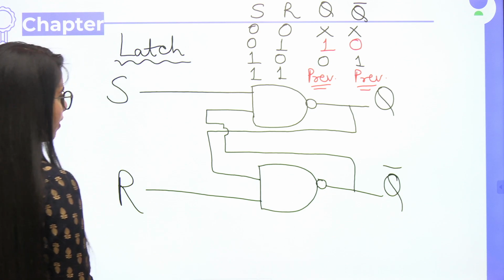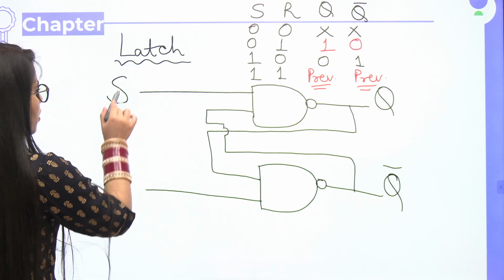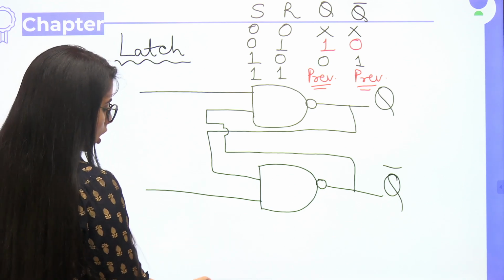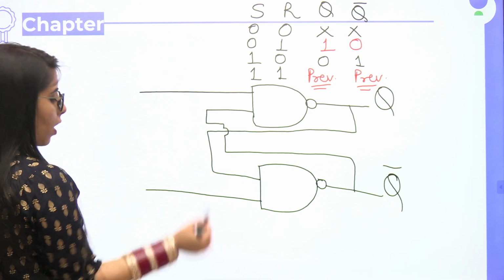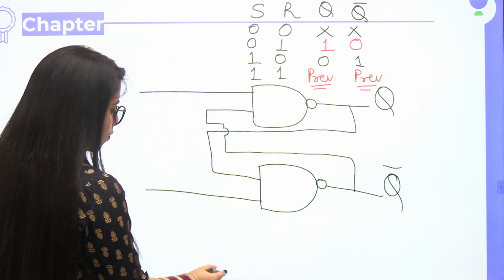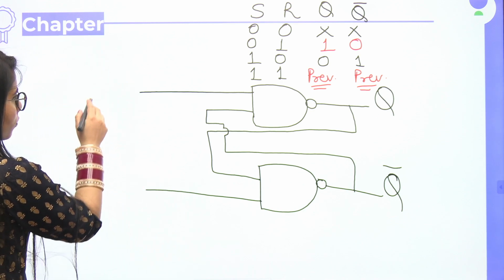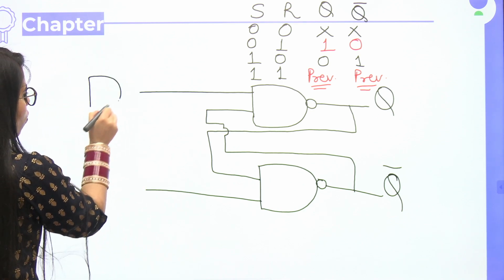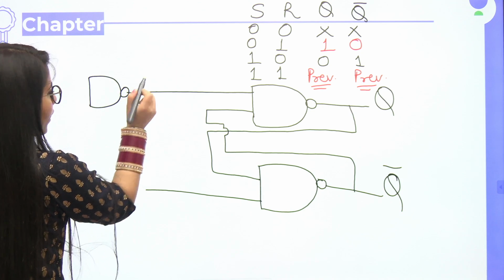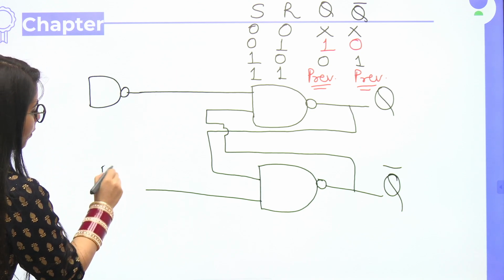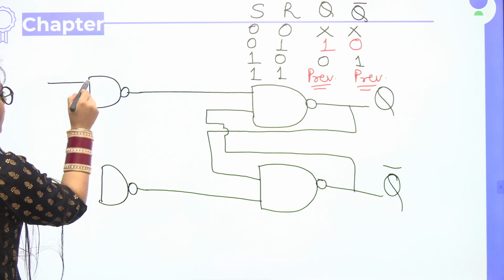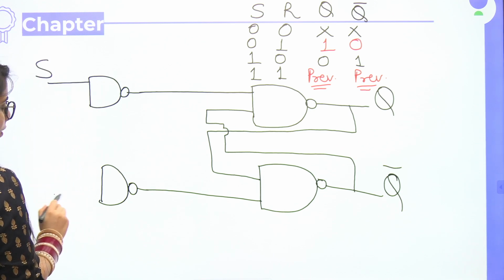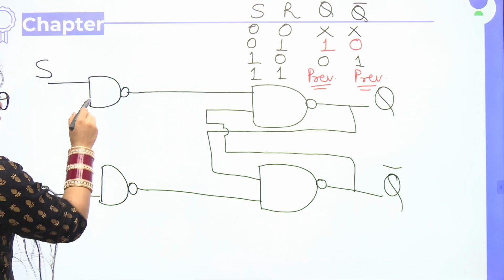We will be doing a little bit of modification in this SR latch to make it the SR flip-flop now. Now, what kind of modification will be there? Let me just show you. We will be taking one more NAND gate here, connect it with this. We will be taking one more NAND gate here, connect it with this. And now this is S and this is R. Now this is the SR flip-flop.